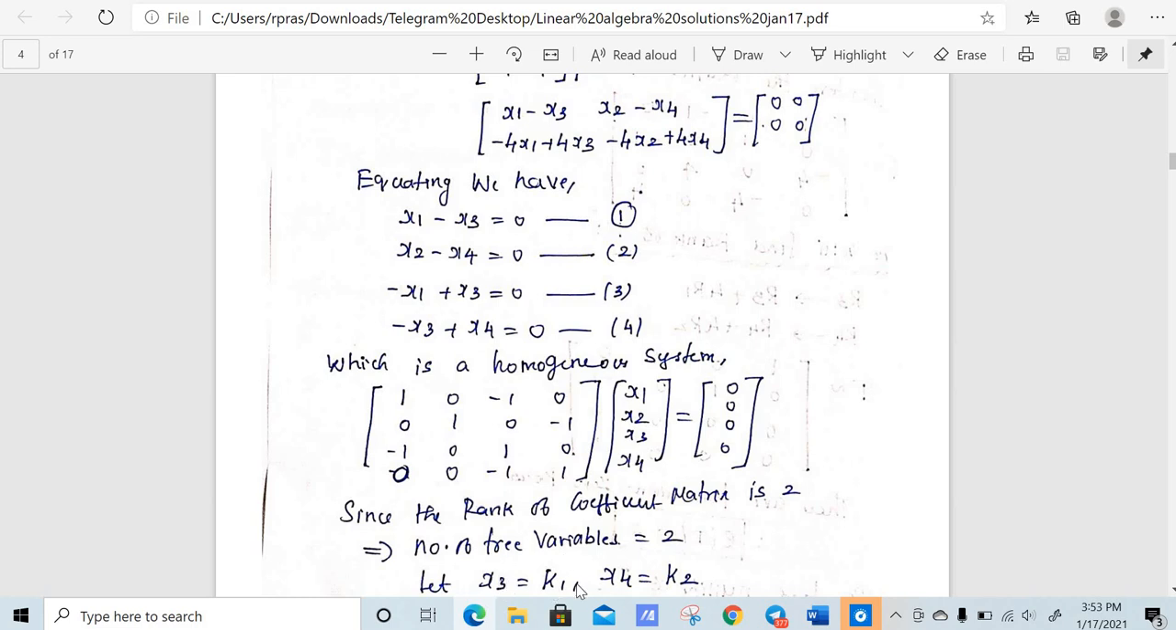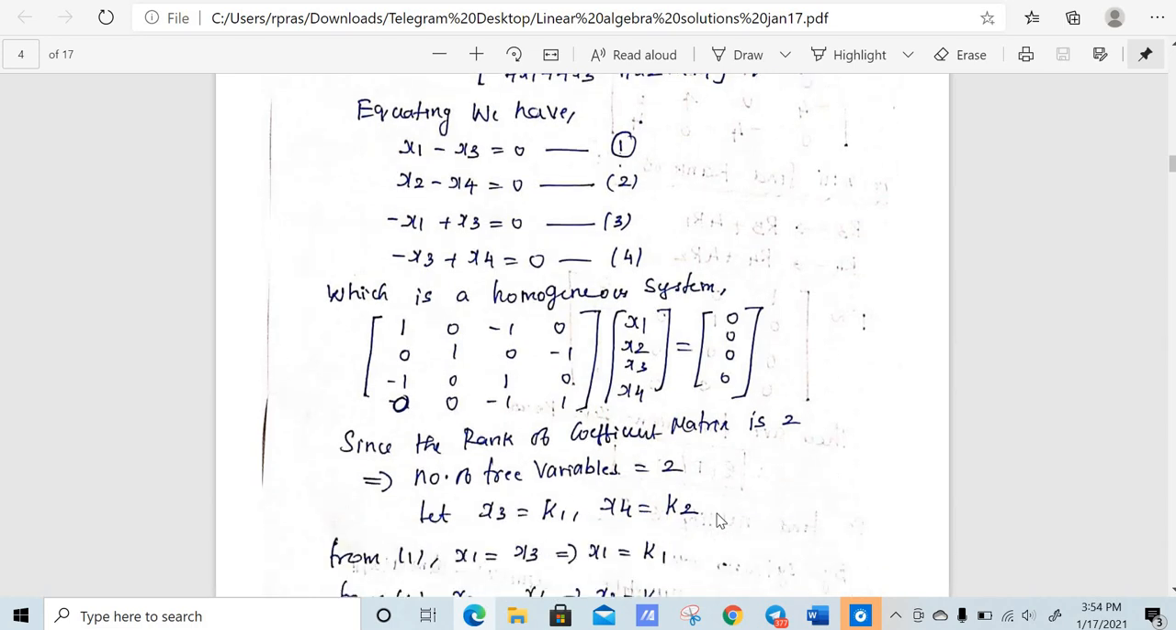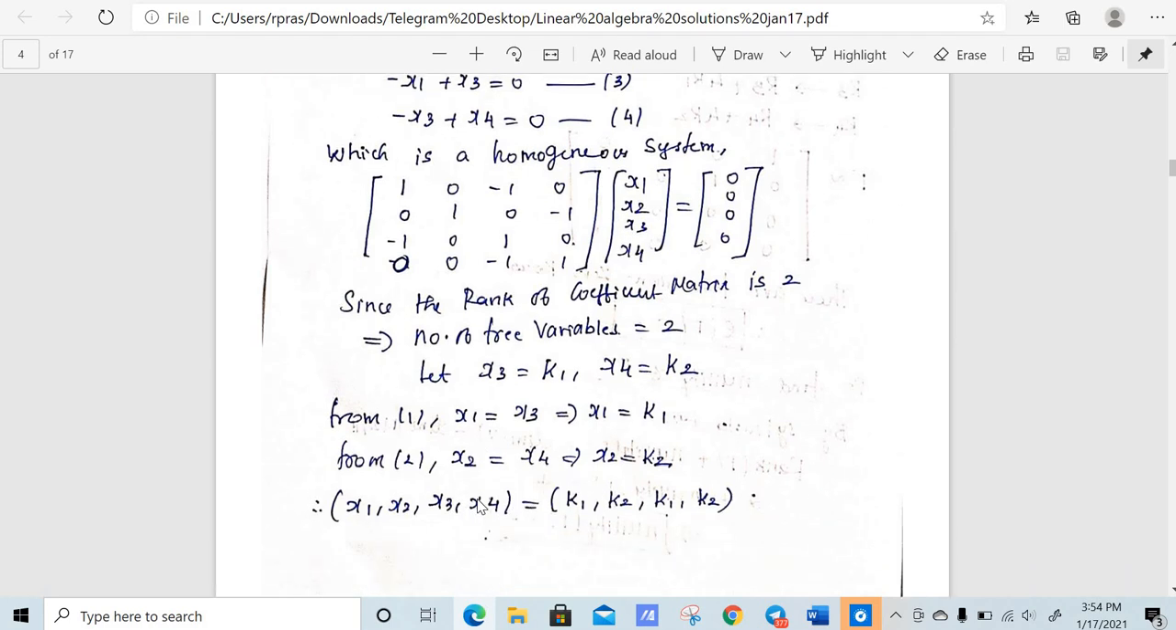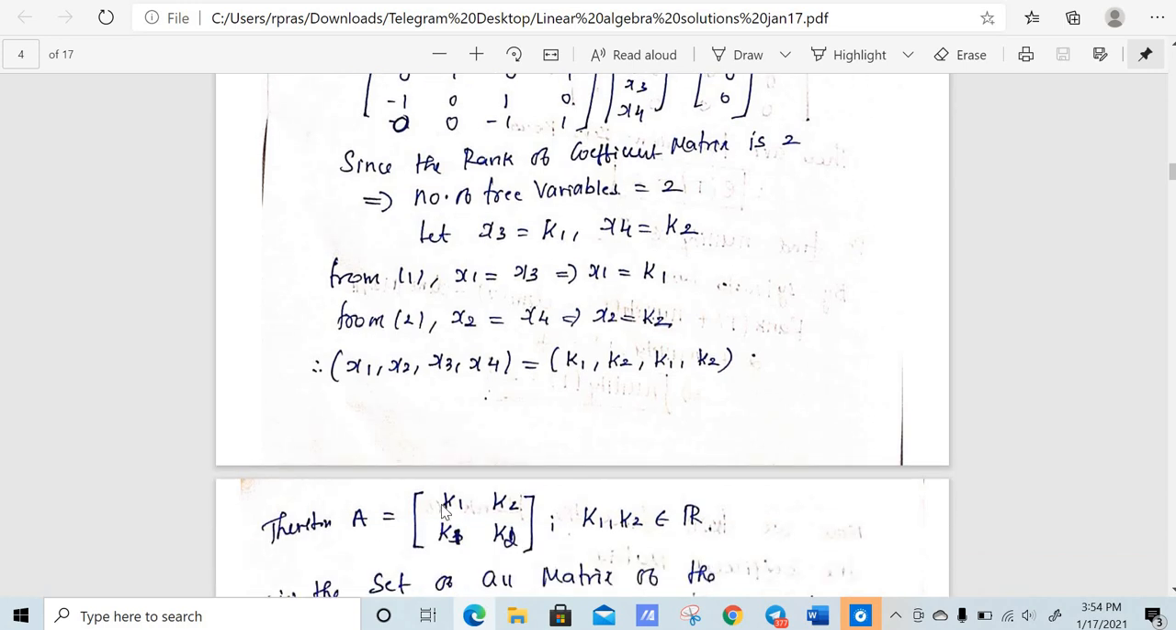So I'm assuming x3 to be equal to k1, x4 to be equal to k2. So we need to solve for x1 and x2 from these 2 equations. We have x1 minus x3 is equal to 0. That means x1 is equal to x3, so x1 is equal to k1, and x2 is equal to x4. From this, x1, x2, x3, x4 are equal to k1, k2, k1, k2. That is, all those matrices of the form k1, k1, k2, k2.